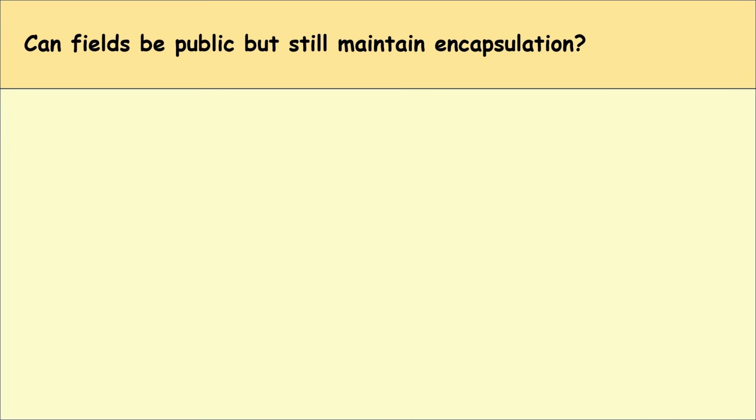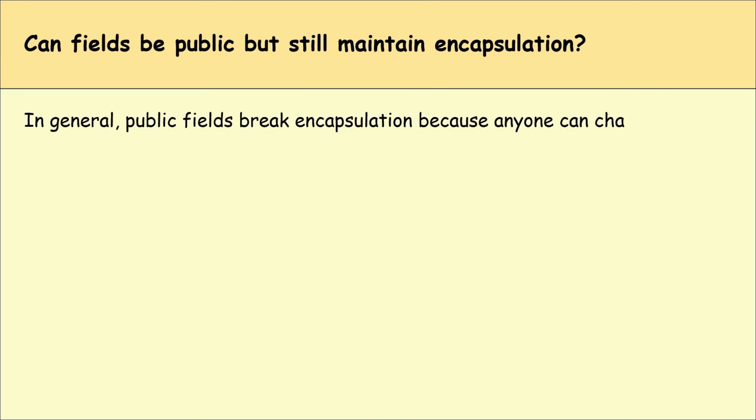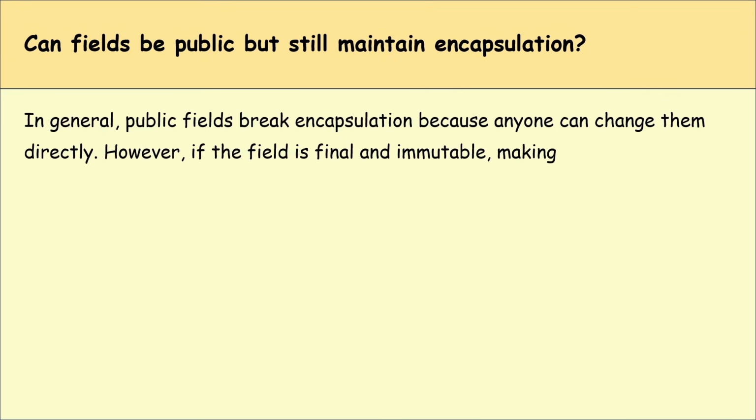Can fields be public but still maintain encapsulation? In general, public fields break encapsulation because anyone can change them directly. However, if the fields are final and immutable, making them public can still be safe because their values cannot be changed after creation.